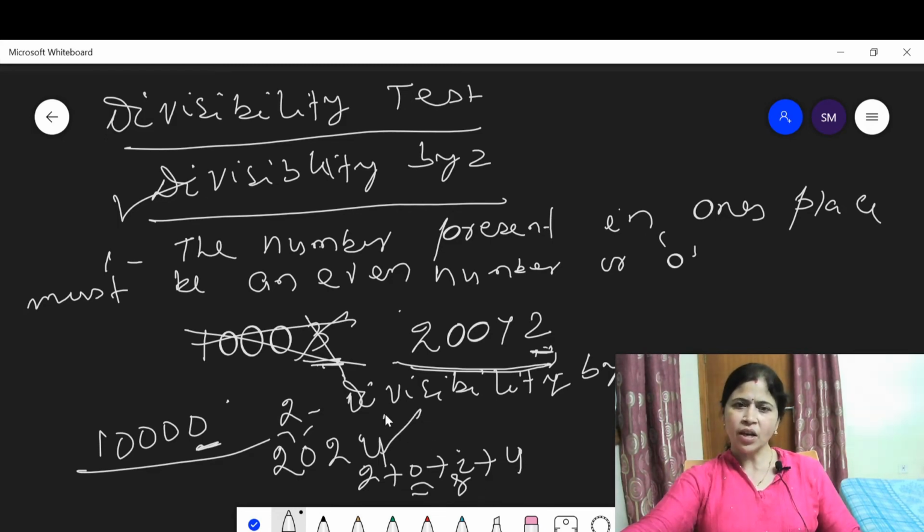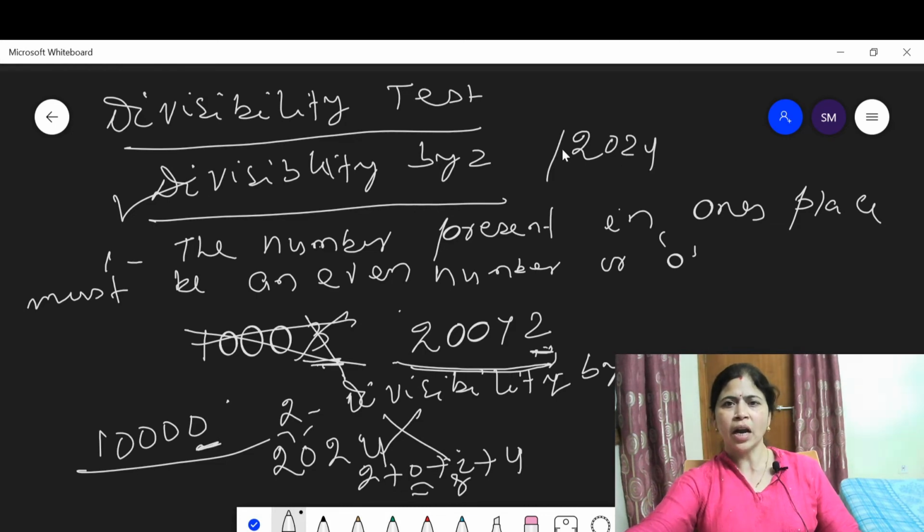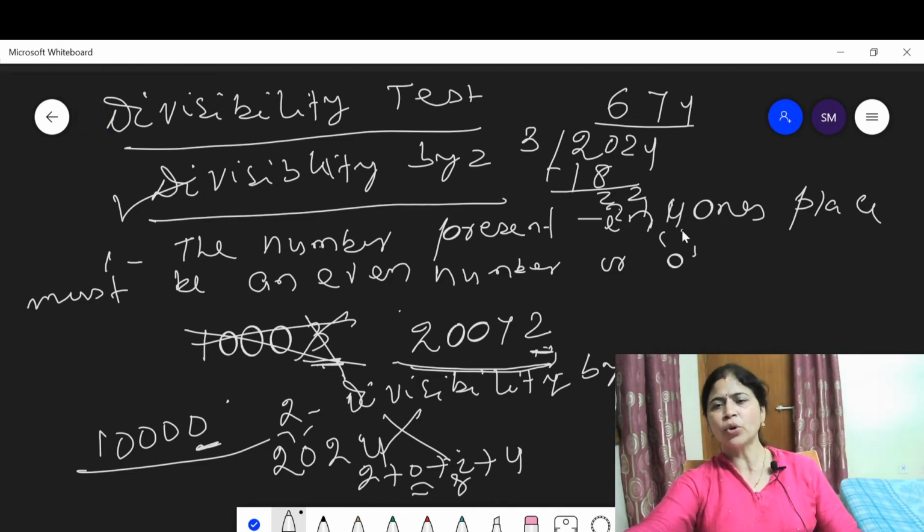This means this number is not divisible by 3. Let us try to prove this. 2024. Let us try whether the number is divisible by 3 or not. 3 6s are 18, then 2, 22. 3 7s are 21, 1, 4. Then 3 4s are 12, you get 2 as the remainder. This means the number is not divisible by 3.